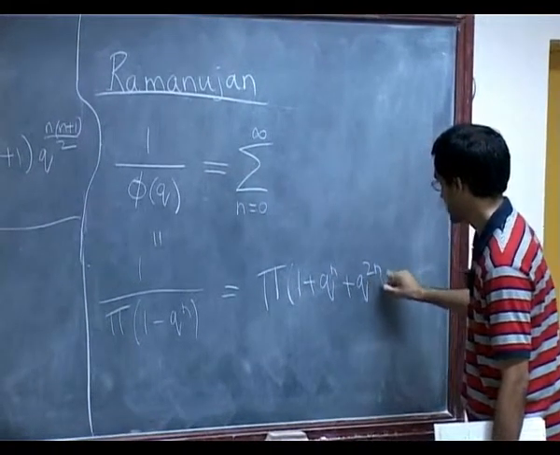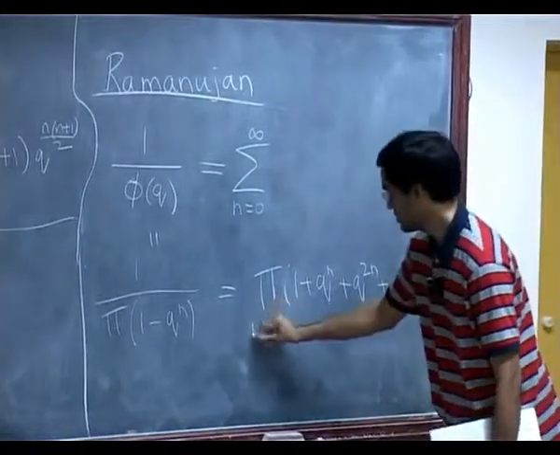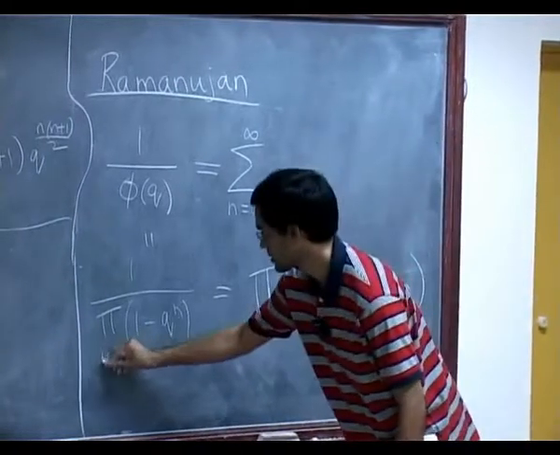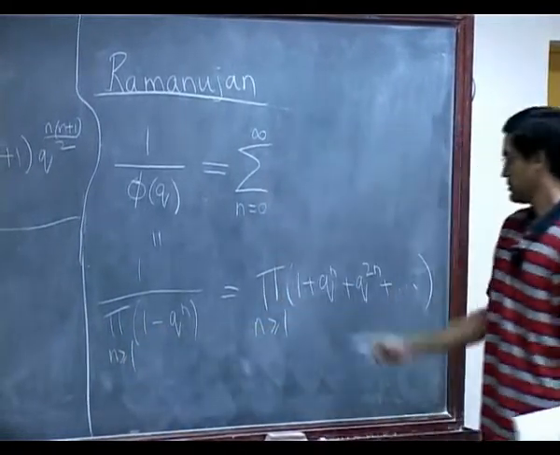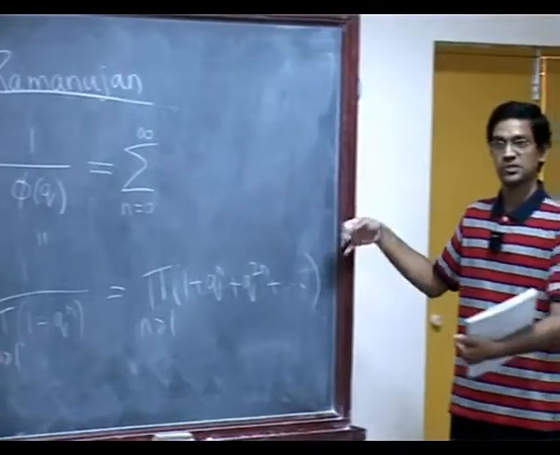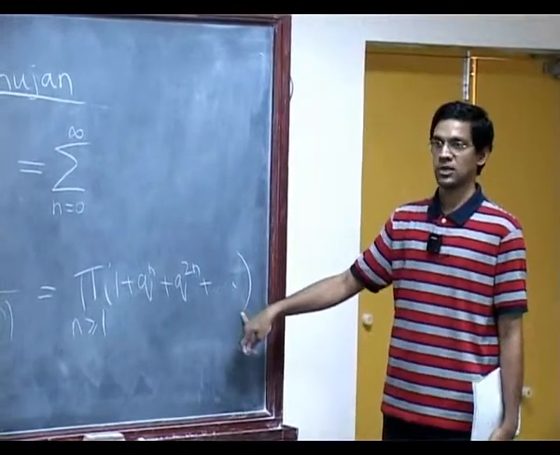I am just using the geometric series for all n at least 1. So here's an infinite product, each of which is a power series, just a geometric series.